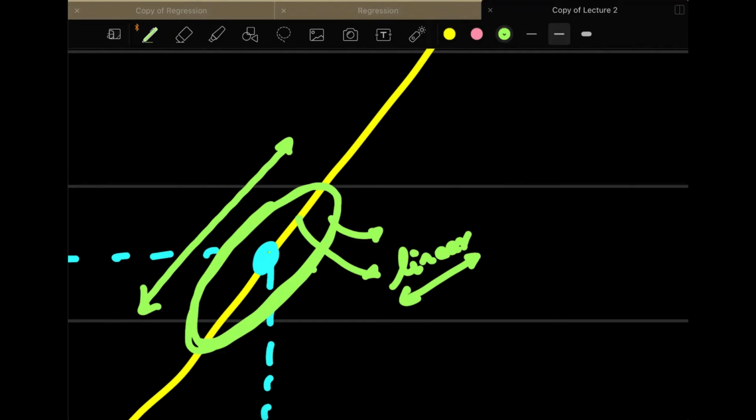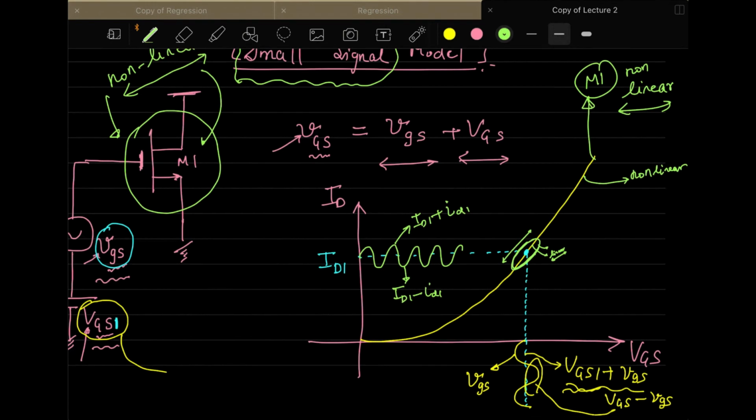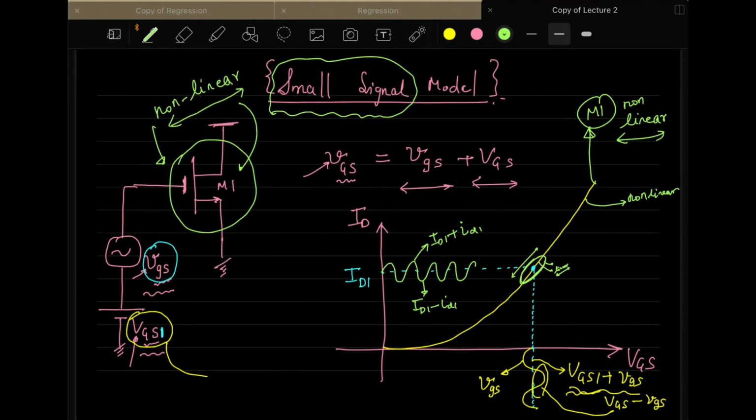So that is the motivation behind this small signal analysis, and the motivation is you change the voltage in a very small fashion, so that you are in this region only, and this region will then become linear, and then you can use your circuit theory concepts to determine different properties of this MOSFET, whether it's voltage gain, current gain, or whatever be the thing. So that's why we are interested in understanding the small signal behavior of this MOSFET, so that we can replace this MOSFET by some linear stuff.